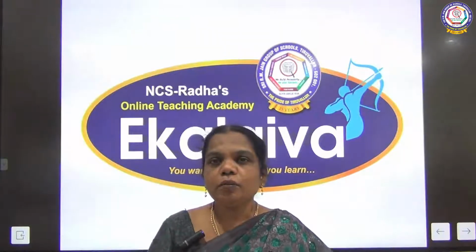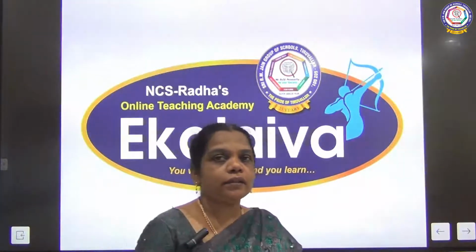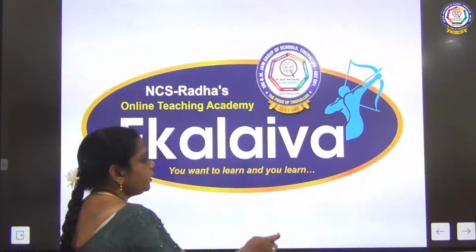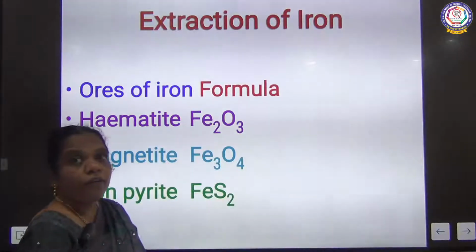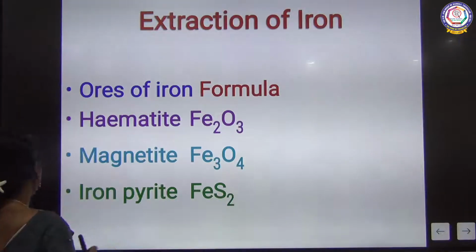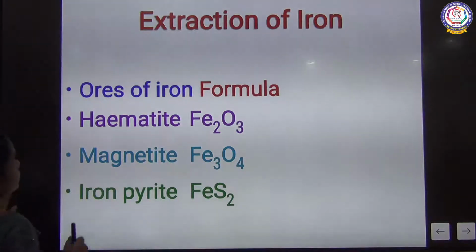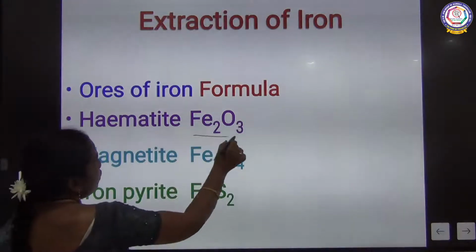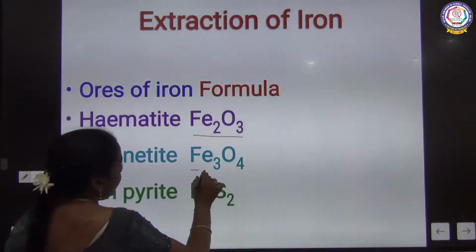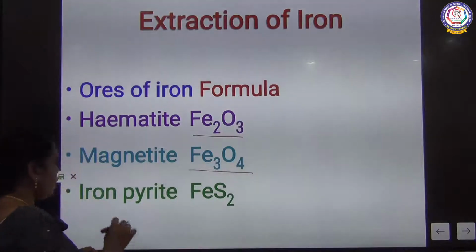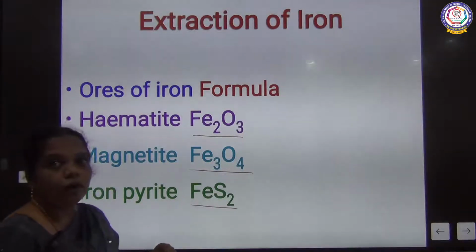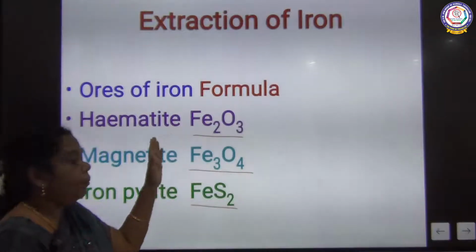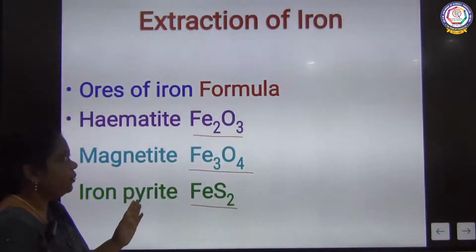Today you are going to learn about the extraction of iron. Iron can be extracted from its chief ores. The chief ores of iron are hematite, an oxide ore, magnetite, Fe3O4, and iron pyrite, a sulfide ore. So what are the ores of iron? Hematite, magnetite, and iron pyrite.